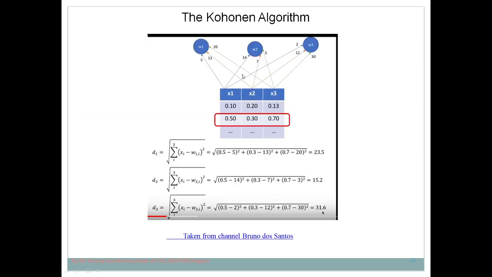I hope you understand what the Kohonen algorithm is, also called the self-organizing map. The self-organizing map is a category of unsupervised learning technique. We have seen that machine learning is classified into supervised and unsupervised. Similarly, deep learning is also classified into supervised and unsupervised. In the supervised category of deep learning, we have the artificial neural network, CNN, that is convolutional neural network, and recurrent neural network.